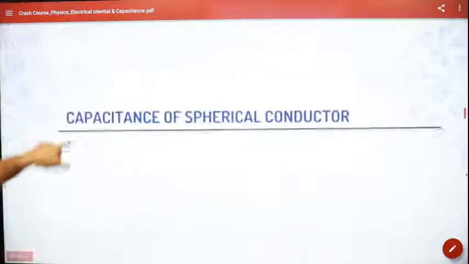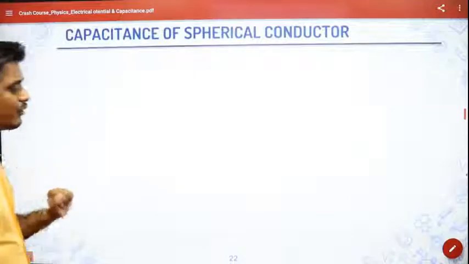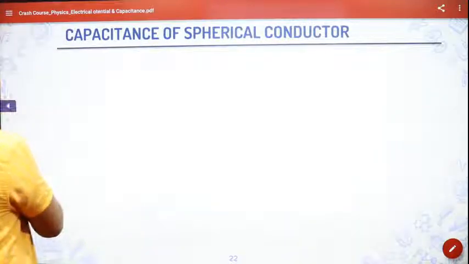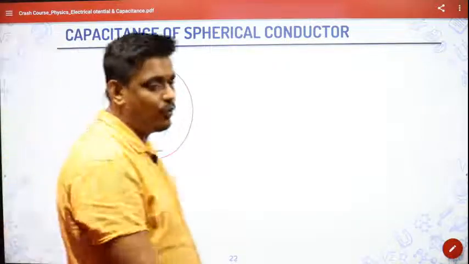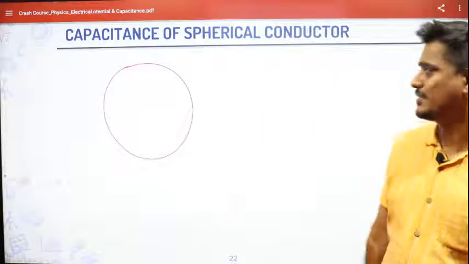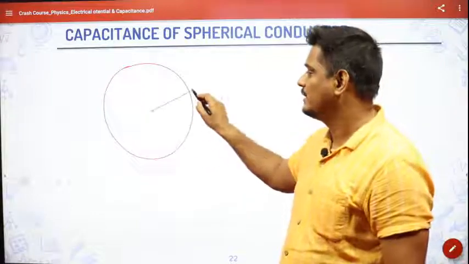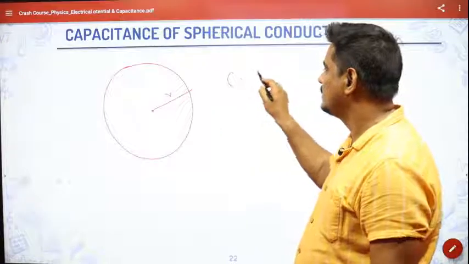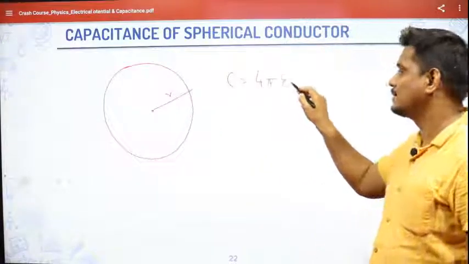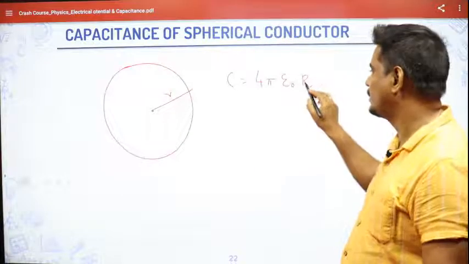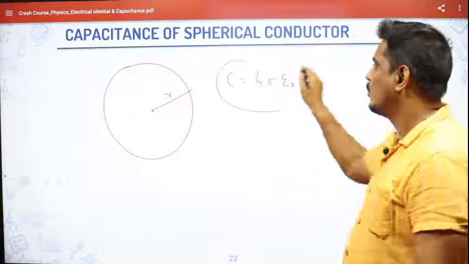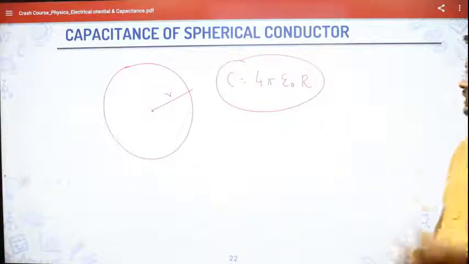Now, let us learn the capacitance of a spherical capacitor. If you have a spherical capacitor like this, and I want to find its capacitance, then it is very simple. It is 4 pi epsilon naught r. Here I have taken small r, but you can take small r or capital R, whatever you want. r is the radius of the sphere.